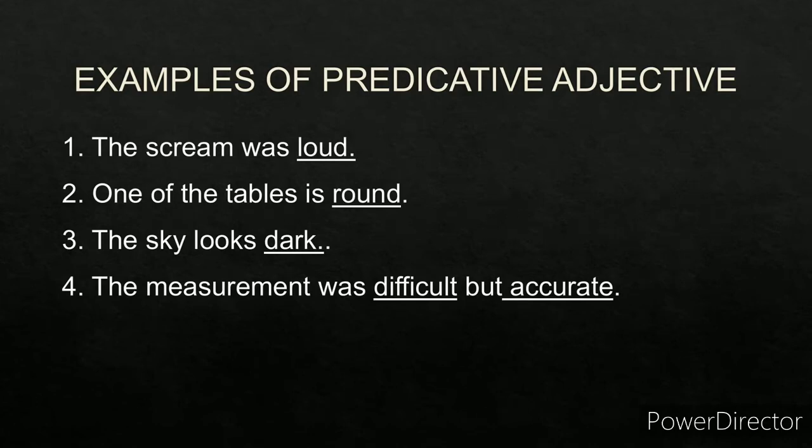The measurement was difficult but accurate. Now, difficult and accurate, there are two predicative adjectives in this. Why? Because they come after the linking verb was and they modify the noun measurement. And they come outside the noun phrase, that is, the measurement. The is the modifier and measurement is the noun. So these are examples of predicative adjectives.